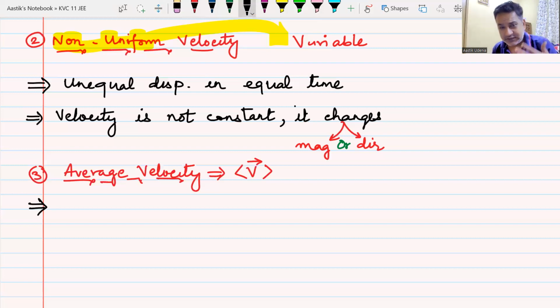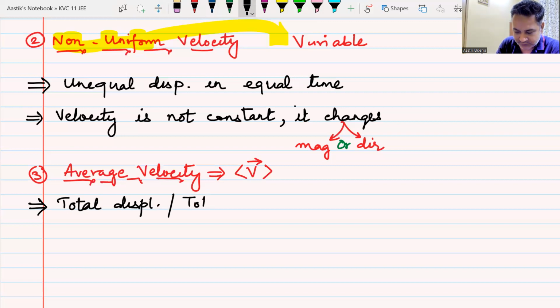And how do I find this average velocity? When I asked you velocity, you said total displacement divided by total time. You were not actually defining velocity. You were defining this quantity, which is average velocity. Do we understand this? So this quantity is total displacement divided by total time.